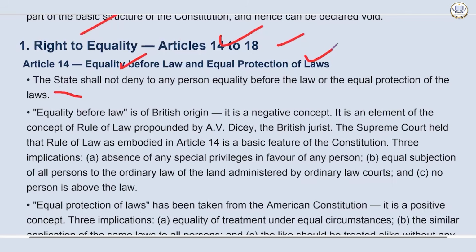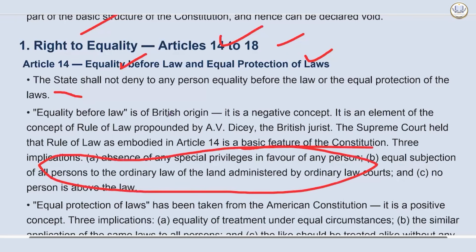It is a negative concept as it is worded. The Supreme Court held that rule of law is embodied in Article 14 and is part of the basic structure doctrine. It means absence of any special privilege in favor of any person, first thing. Second, equal subjection of all persons to the ordinary law of the land administered by the ordinary law courts. And the last one is no person is above the law. This means equality before law.